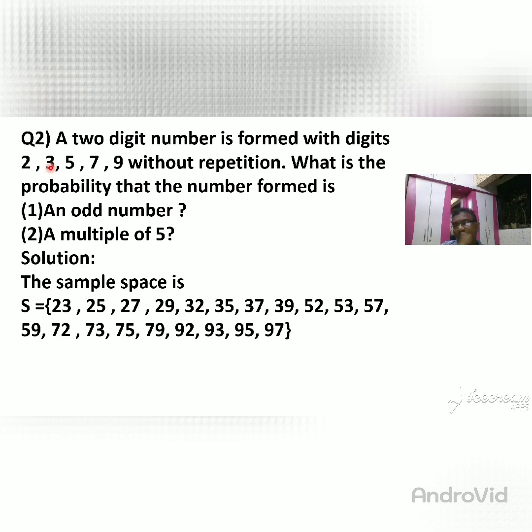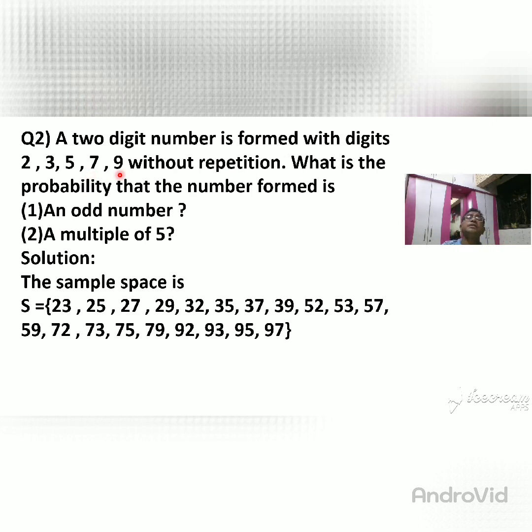So don't write 33. Then another number is 5. If you repeat 5, then it becomes 55. When you write 55, there is repetition of 5, so don't repeat 5. Then another number, the 7. If you repeat the 7, it becomes 77. Okay? So again you don't repeat this number, meaning 77 you don't write.